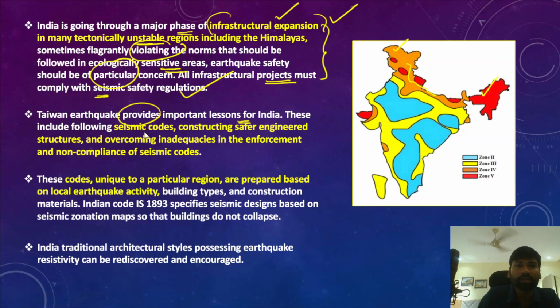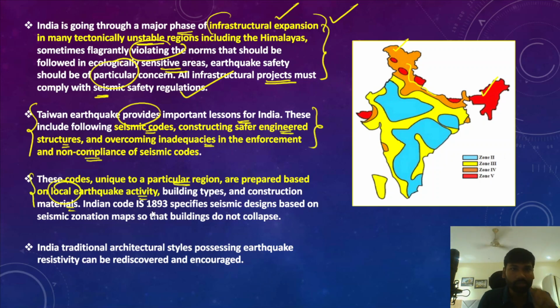These include that seismic codes must be formulated, constructing safer engineered structures should be a norm, and overcoming the inadequacies in enforcement. Non-compliance of the seismic codes must be treated as a violation of law, and violators must be punished. All those things must be inculcated in India's earthquake preparedness, and that is how we can reduce our vulnerability to earthquakes. These codes are unique to a particular region and are prepared based on local earthquake activity. The building codes and construction materials all follow the local codes.